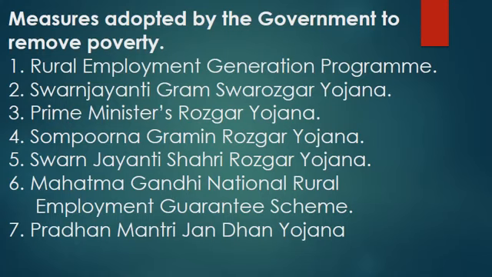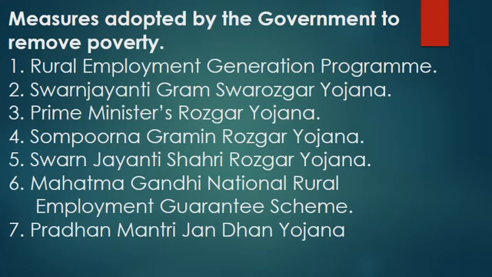Next scheme is the Mahatma Gandhi National Rural Employment Guarantee Scheme. That is also a wage employment scheme. This was passed in the year 2005. The aim of this scheme is to provide guaranteed wage employment to every household whose adult member does unskilled manual work for a minimum of 100 days in a year. So at least 100 days of work was guaranteed by the government.